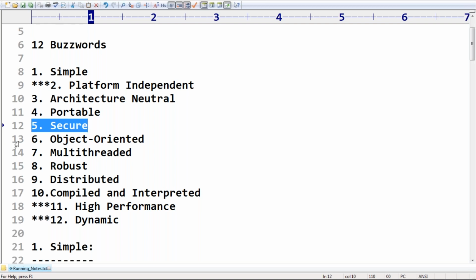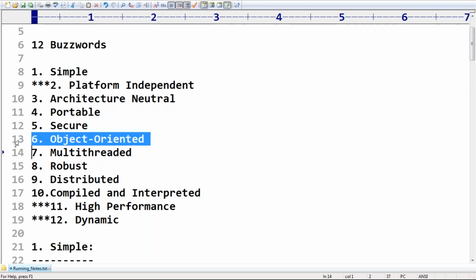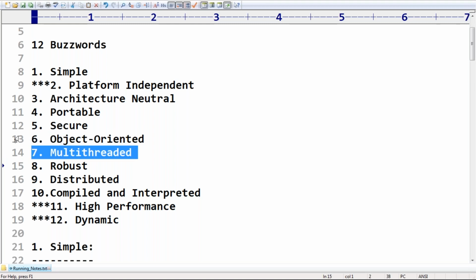Next, Java is an object oriented programming language. All object oriented benefits like inheritance, polymorphism, encapsulation, happily we can use these things, right? Next, multi-threaded. The biggest advantage is we can improve the performance of the application. But one important point you should be aware of: it won't come automatically. We have to write the code to develop a multi-threaded application.